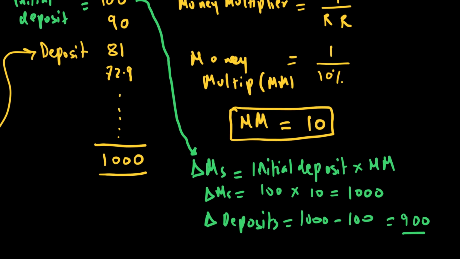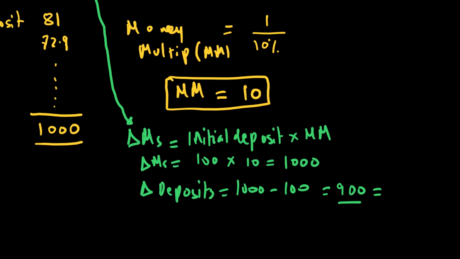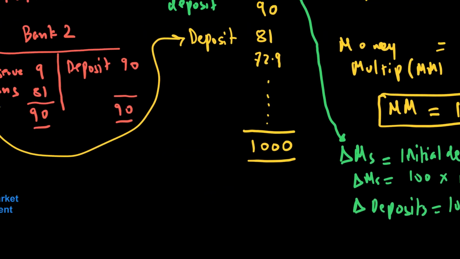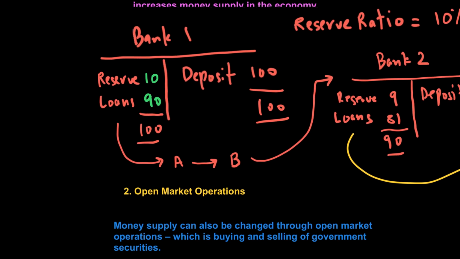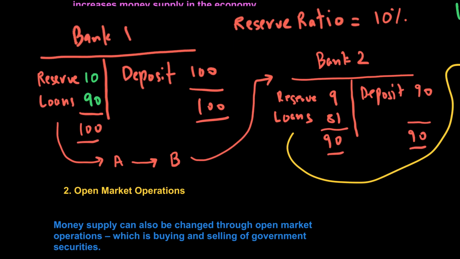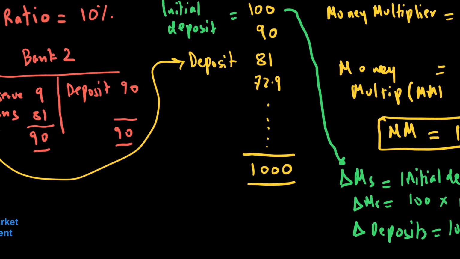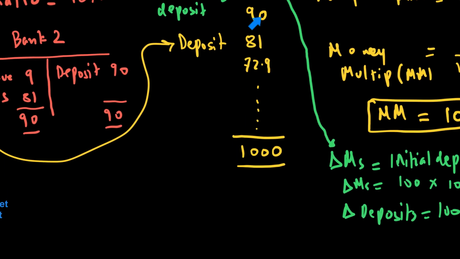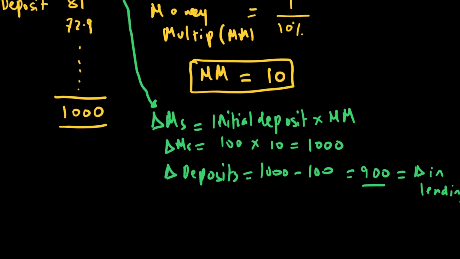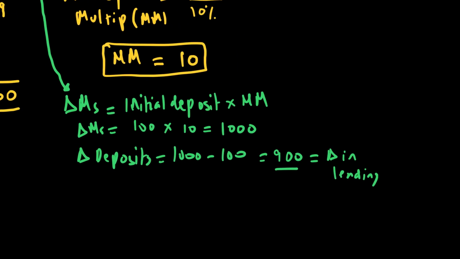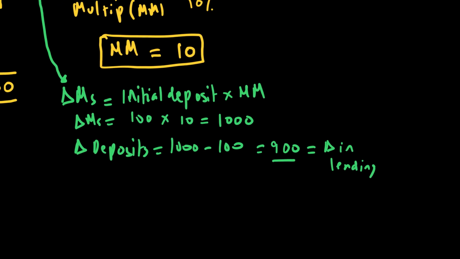Also, this change in deposits is also the change in lending that can happen, because once an initial deposit of 100 was made, if I add 90 plus 81 plus all this, these are the subsequent deposits or subsequent lending. So two kinds of questions can come. One is what is the change in money supply, that will be 1000. Then there can be what is the change in deposits or change in lending, that will be 1000 minus the initial deposit, or 900. Okay, so that's one thing we need to remember.